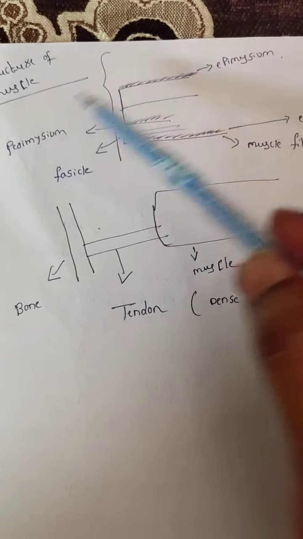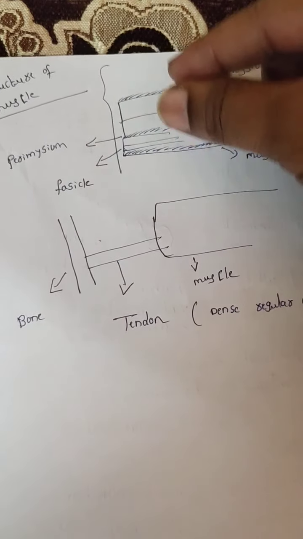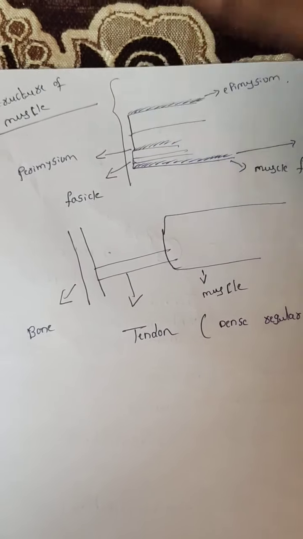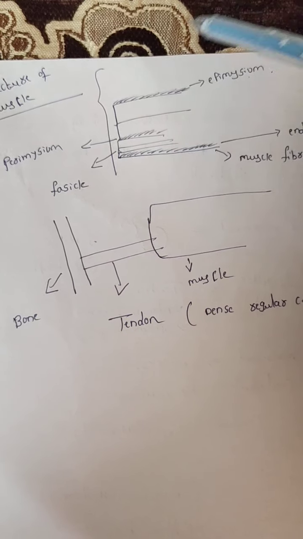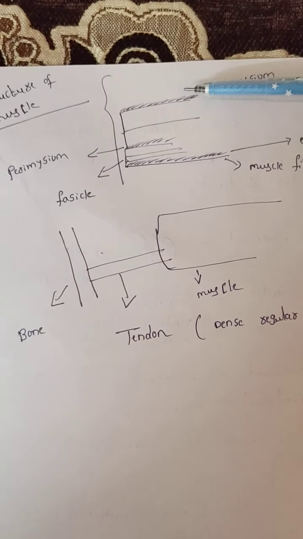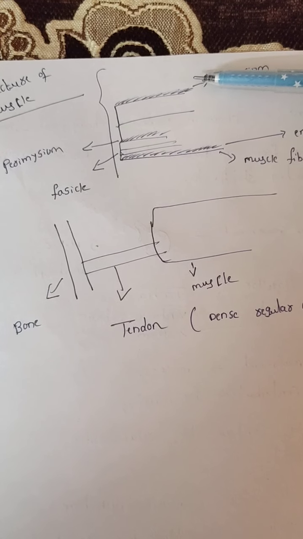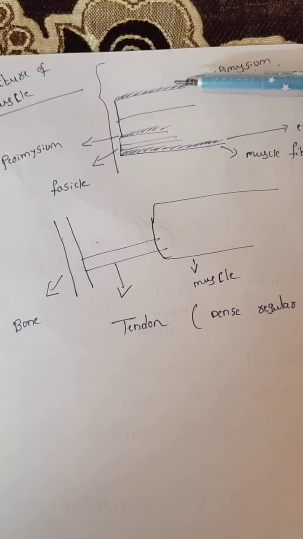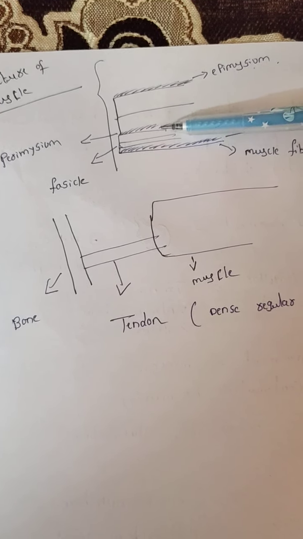This bundle is called a fascicle. The bundle is covered by a connective tissue called the perimysium. Now so many bundles combine and form a muscle, which is covered by a connective tissue called the epimysium. So for a muscle, going from outer to inner layers, the outer one is the epimysium, next is the perimysium, fascicle, endomysium, muscle fiber. Now this one is the total muscle.